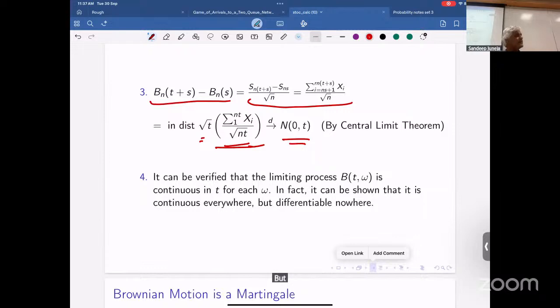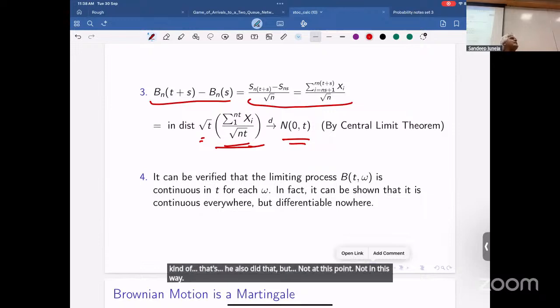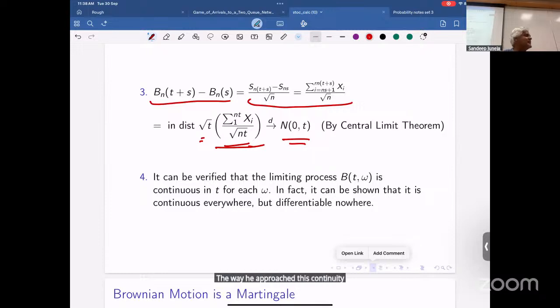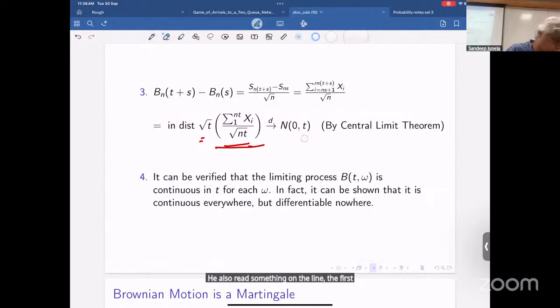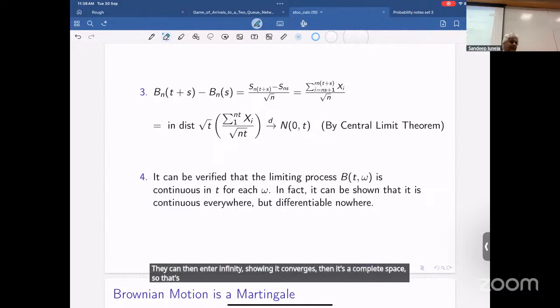Wiener also did that, but not in this way. The way he approached it, continuity was already there. He just looked at continuous functions. He also did something along the lines of first getting some n, taking n to infinity, showing it converges, and it's a complete space. So that's why this does exist.